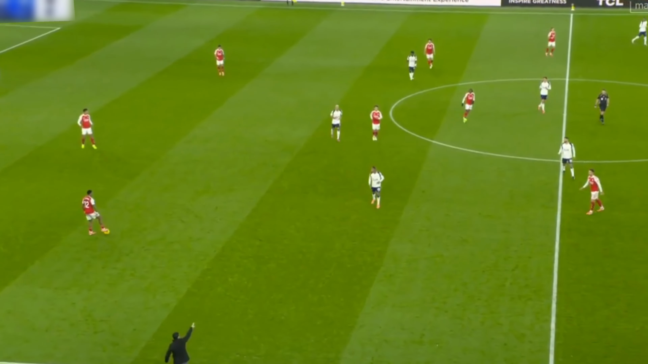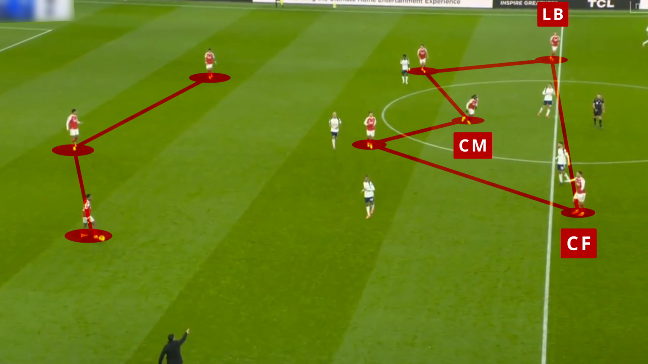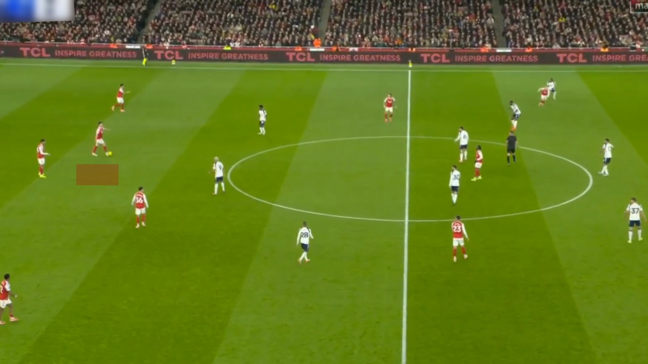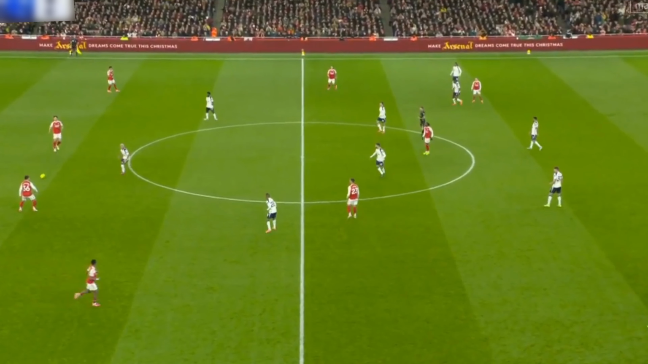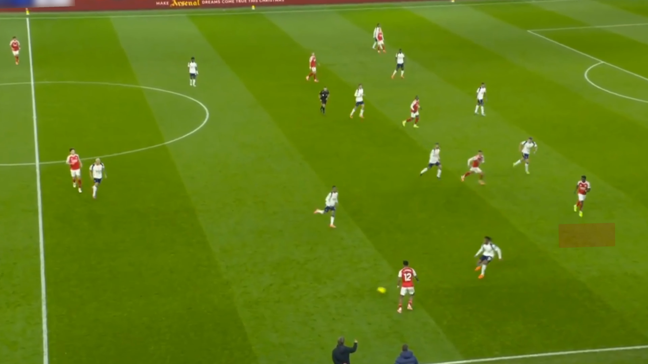Look at this clip. Arsenal have 5 players in the center with 3 in the back. Each is a center forward, with a center mid and left back in the center. In the next movement, Rice and Zubimendi drop, letting the right back move ahead. As right back Timber receives the ball on the flank, Saka is inside with 5 players on the back line.